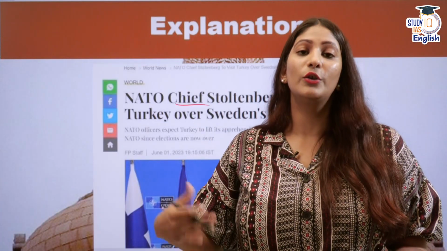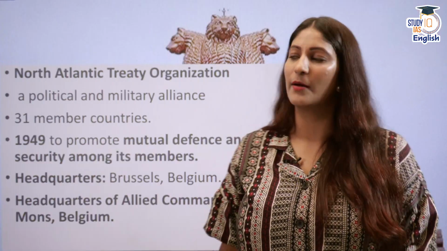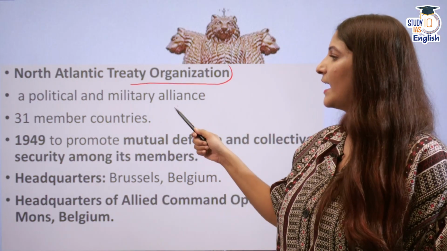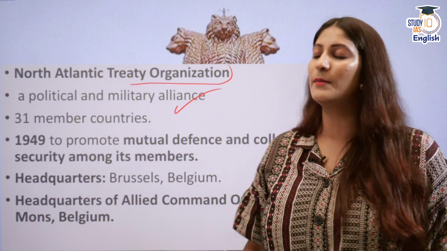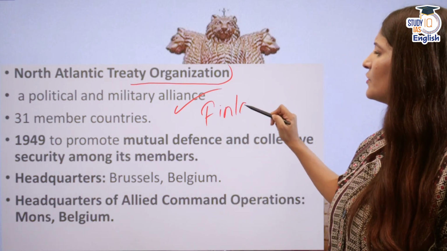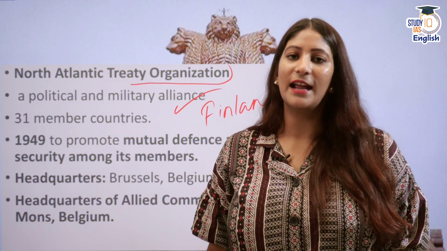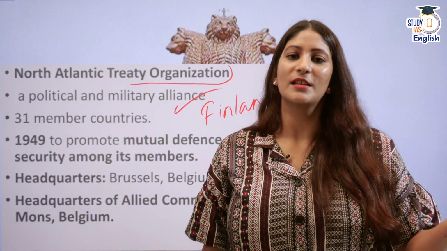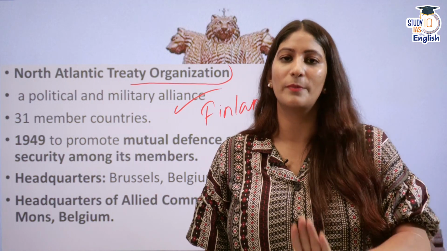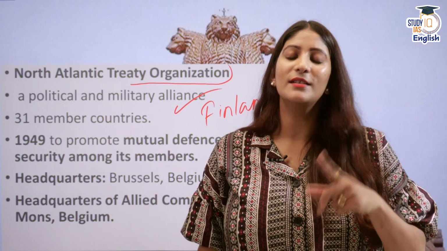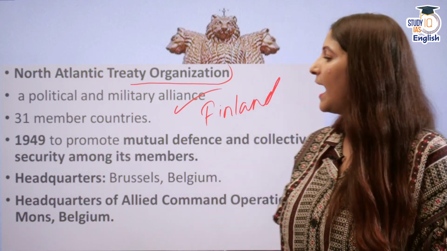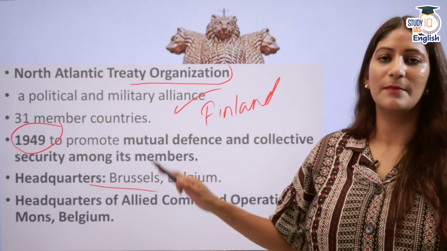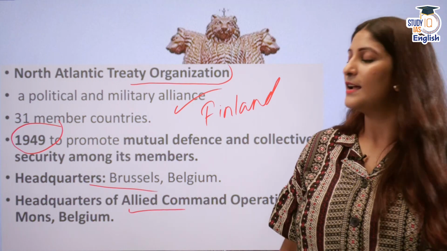The NATO chief is going to go to Turkey because they want Sweden in the NATO camp, and that will create a problem. North Atlantic Treaty Organization is a political as well as military alliance. Right now it has 31 members, Finland being the latest. Now Sweden might also join. It was created in 1949 in order to promote security among the European members and North American members. It is not open to non-European and non-American countries, so we have to understand that it is open only to Europe. In 1949, it was created in order to check the Soviet Union. Headquarters are at Brussels, Belgium, and Allied Command is in Mons, Belgium.